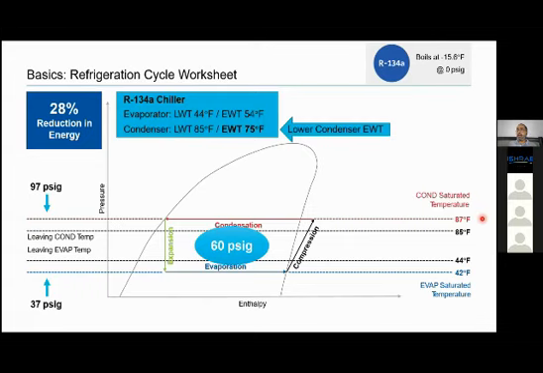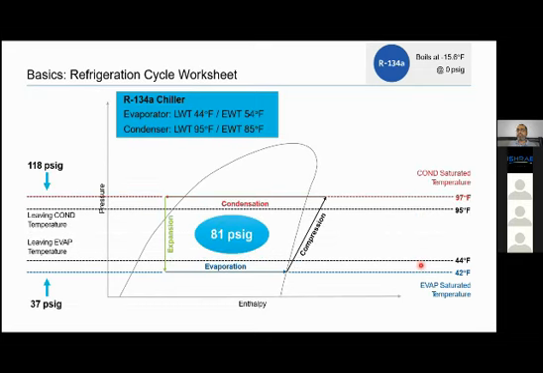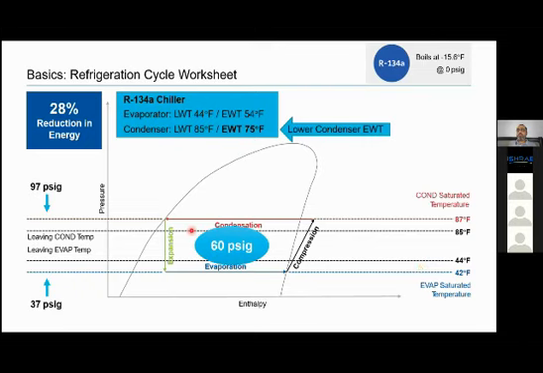This 10 degree Fahrenheit also resulted in, if you see in the previous example, my lift was 81 psig. Now it is left to 60 psig, which means I have reduced lift by 21 psig. My compressor has to do less work now. How much less work? It is like a 28% reduction in energy. So the example which I was giving you, Delhi, Bangalore, it can be other colder climates also. If you have a 10 degree Fahrenheit difference, you are going to have a 28% reduction in energy as a thumb rule.